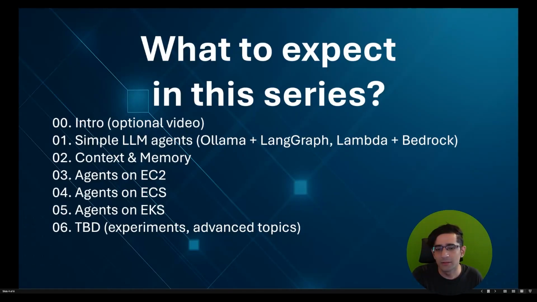In the next part we'll add some context and memory so that the AI model has some persistence and, for example, can access stuff from RAG. We'll also deploy on EC2, we'll deploy on ECS, and we'll also deploy on EKS. And after that, it's still to be determined. We'll see what to do.